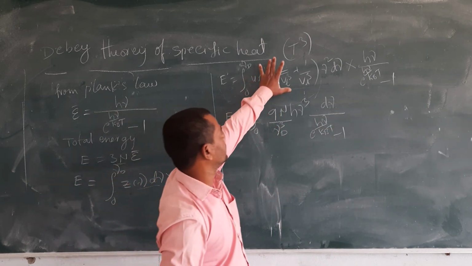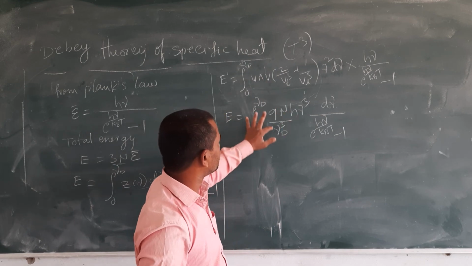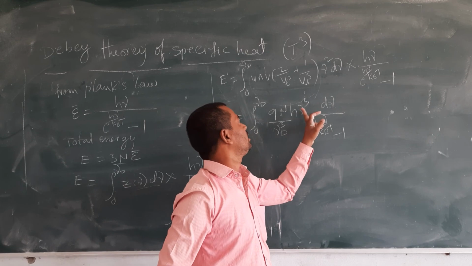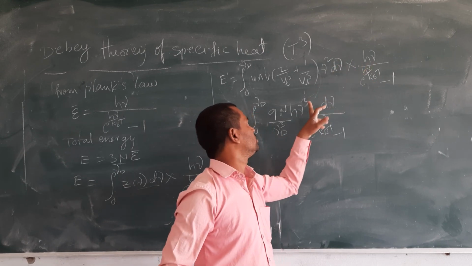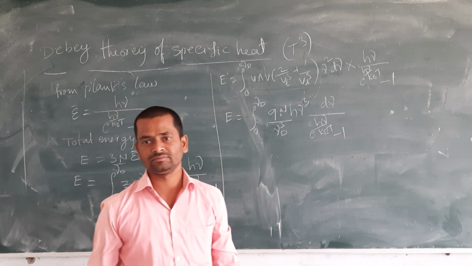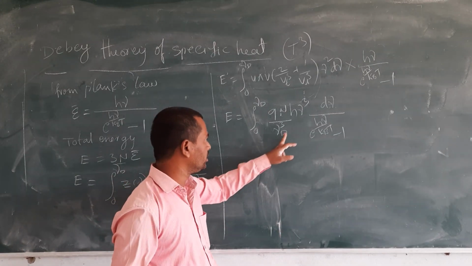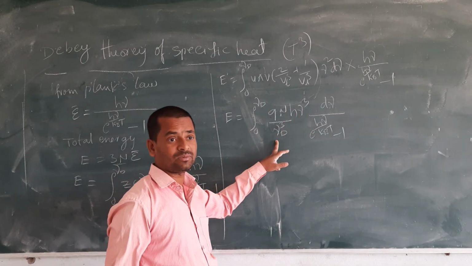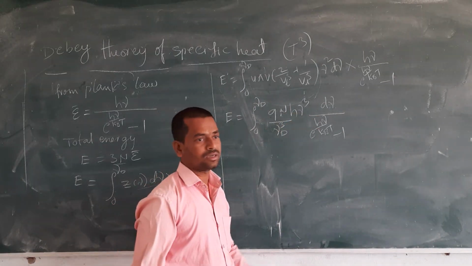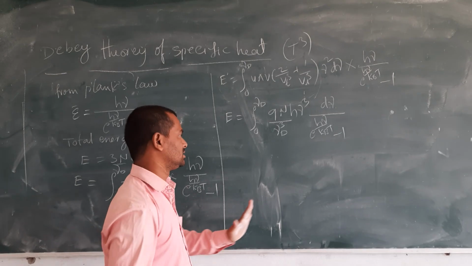So its bracket value is only this one, 9n by nu D cube, and h is this one, nu square into nu becomes nu cube. These two cannot be cancelled, right? Why? Because nu D is the maximum frequency, while nu is a frequency between the minimum and maximum. That is why these two cannot be cancelled.